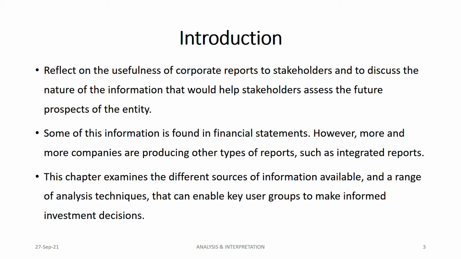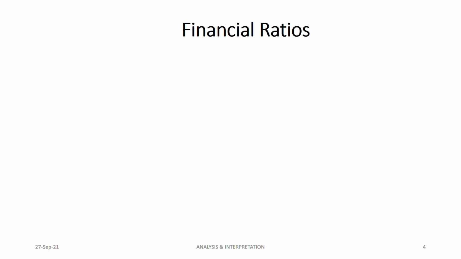How do we know whether we have to invest in a company or not? You look at the ratios. Ratio is also one way through which you are analyzing the company's position and performance. There are so many types of ratios which we are going to cover now. Financial ratio is very important because through this we understand the performance of the company.